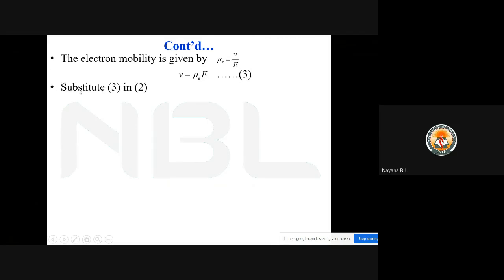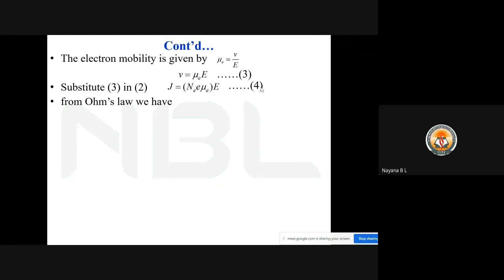Now we can substitute equation 3 in equation 2 in the place of v. Therefore, J will be equal to N_e e into mu_e E, where capital E is nothing but the applied electric field. We can call this equation 4.